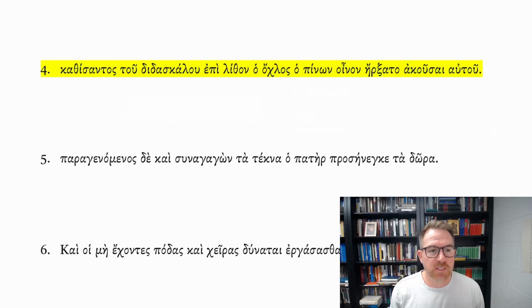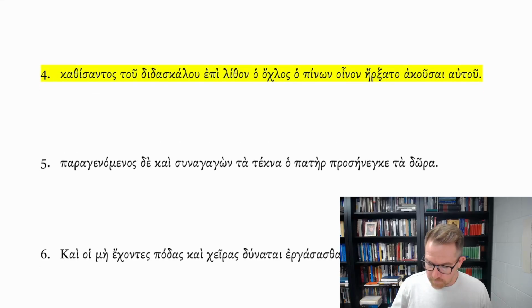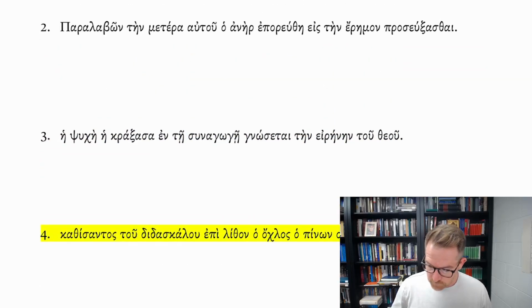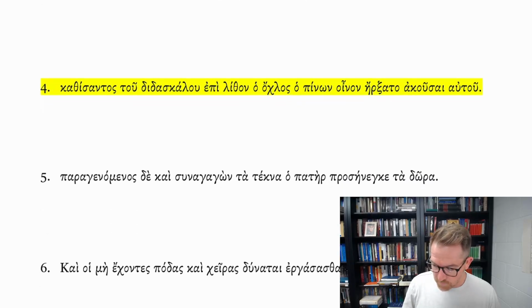participles. Kathesantos tou didaskalou epi lithon ho ochlos ho pinon oinon erxato akousai autou. So in this instance, we have a string right at the beginning of a string of genitives, right?